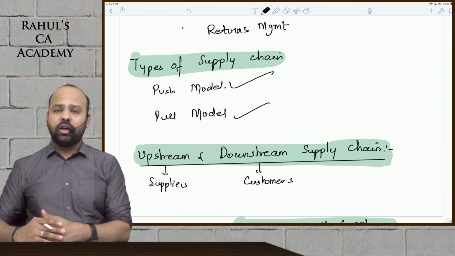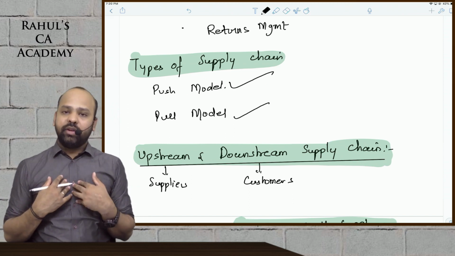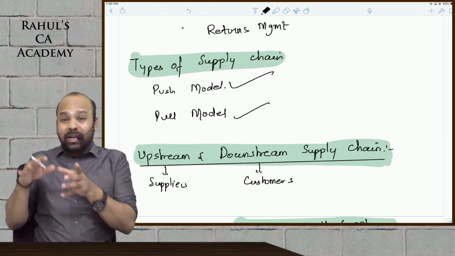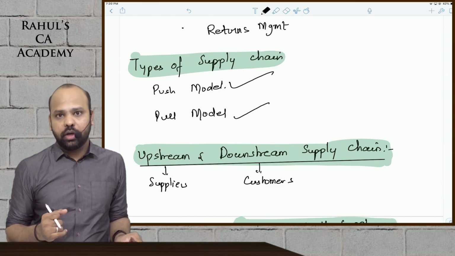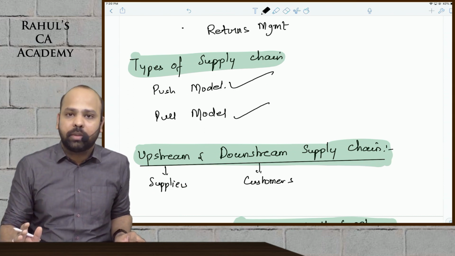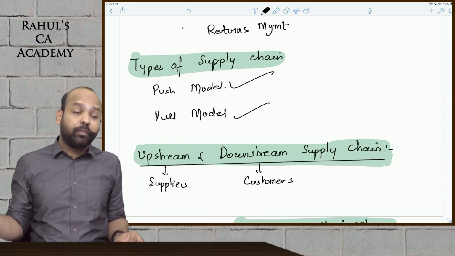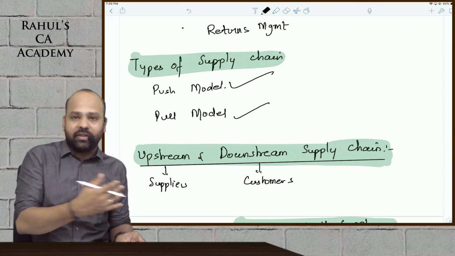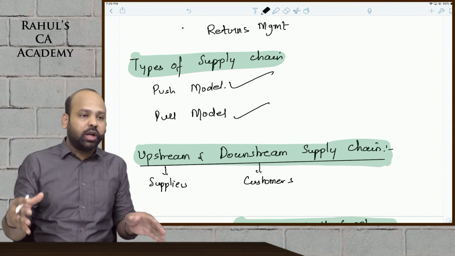The push model of supply chain, beta, states that we will anticipate demand, we will manufacture and try to sell the inventory in the market. Pull model says, depending on the actual consumer demand, we will manufacture and place orders with the suppliers. Push model, beta, is you manufacturing first and then trying to sell that inventory in the market. Pull model, beta, is based on actual customer demand. It functions backward as such, guys. It is pulling. That is what we follow under just in time, guys. Okay? That is push model and pull model.